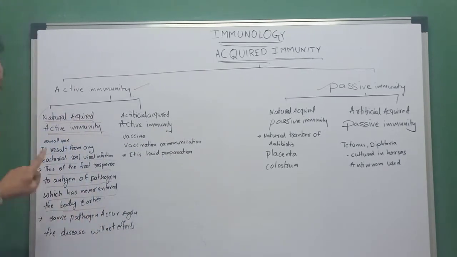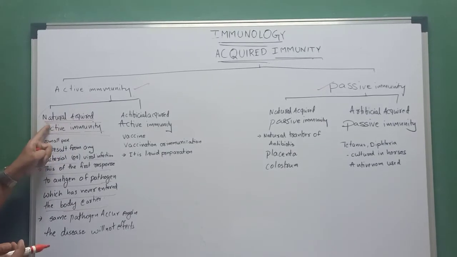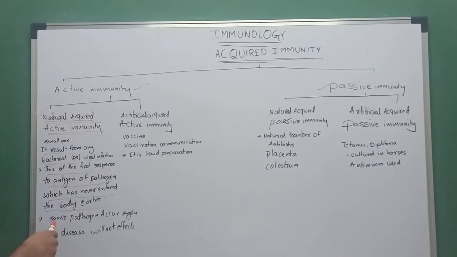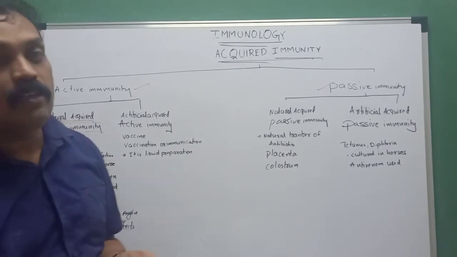That is natural acquired active immunity. Naturally the body develops it after birth, in its lifetime. If the same pathogen occurs a second time, the disease does not affect the body.